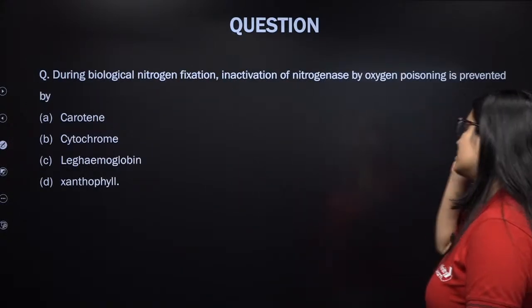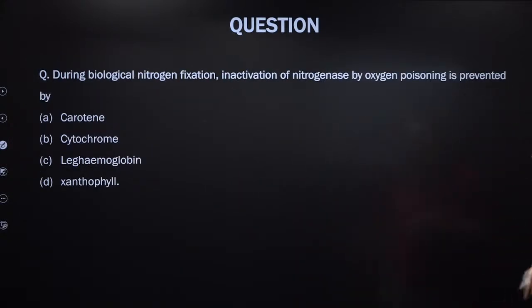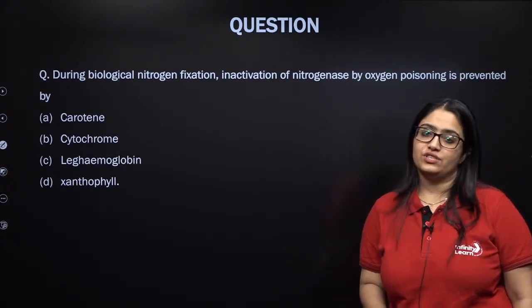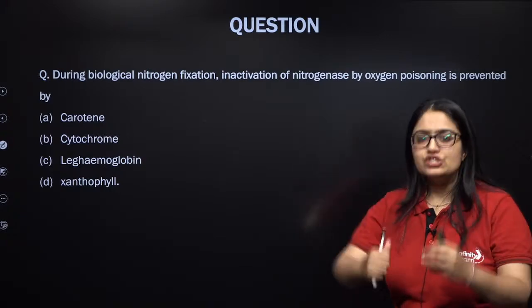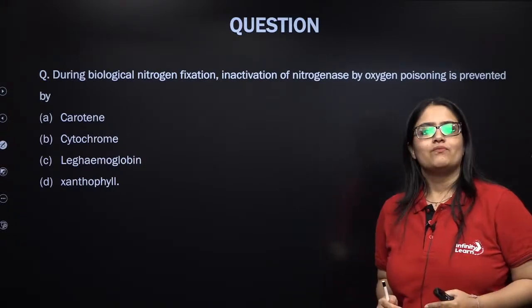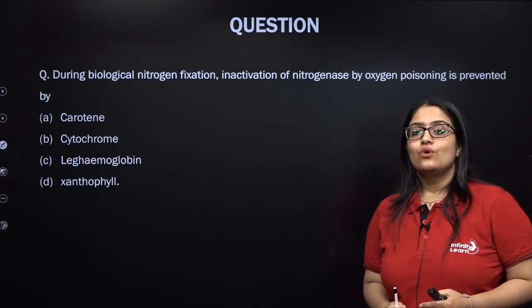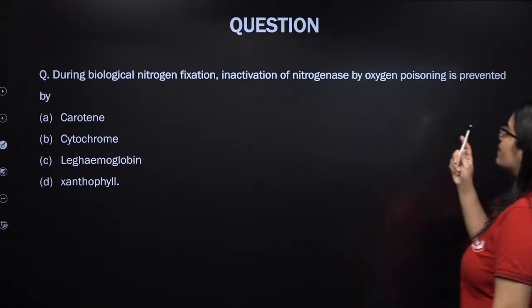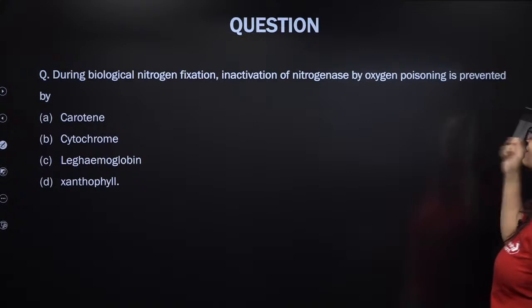During biological nitrogen fixation, inactivation of nitrogenase enzyme, this molybdenum iron protein, which is the most important and essential enzyme to convert N2 into ammonia. So inactivation of nitrogenase by oxygen poisoning is prevented.